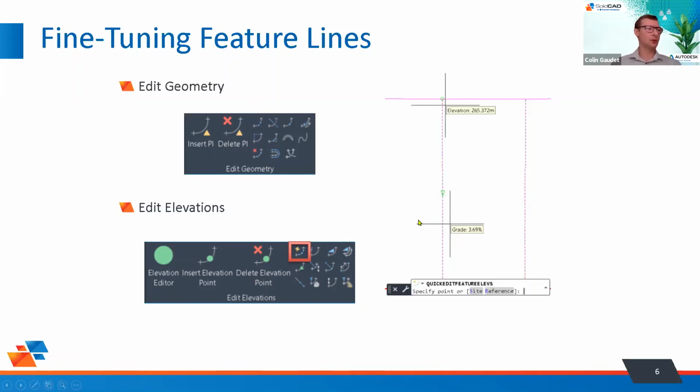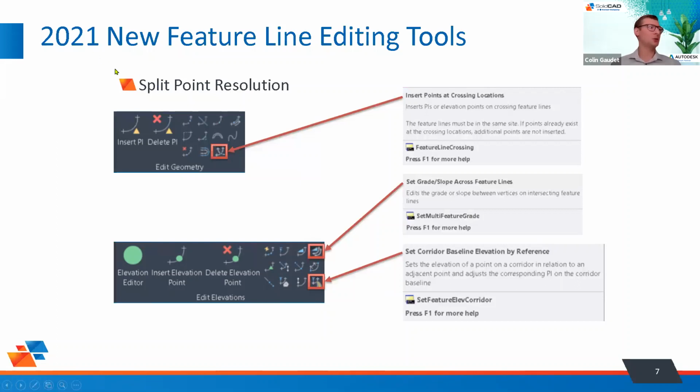Some of the new tools, new as of 2021, they've added a couple new ones for feature lines as well. So we've got Insert Points at Crossing Locations, Set Grade and Slope Across Feature Lines, so multiple, and we can also Set Corridor Baseline Elevations by Reference. In the interest of time, let's just take the first one here, and we'll take a look at a use case that we could use that for.